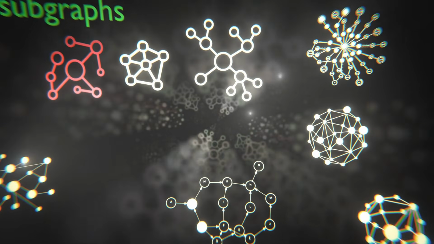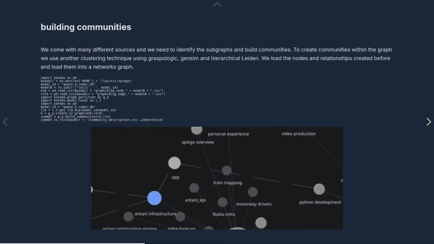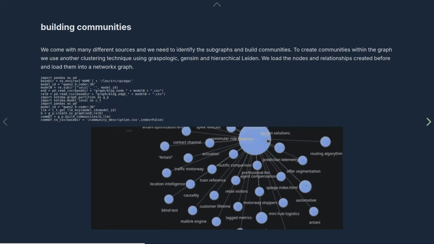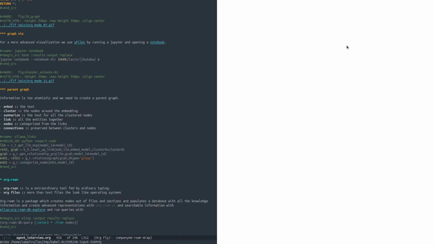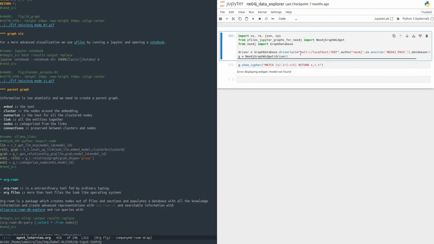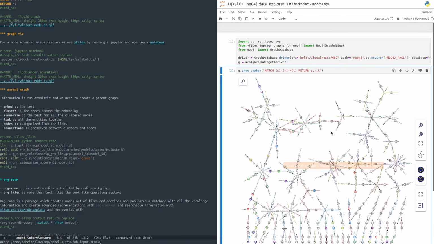We now have many different sources and we need to identify the subgraphs and build communities. We import the graph into NetworkX and we use their utilities to understand how graphs are separated. We can test as well other visualization tools. Here we have a Jupyter notebook and we can access the same database, run the notebook and then access a bit more advanced visualization.